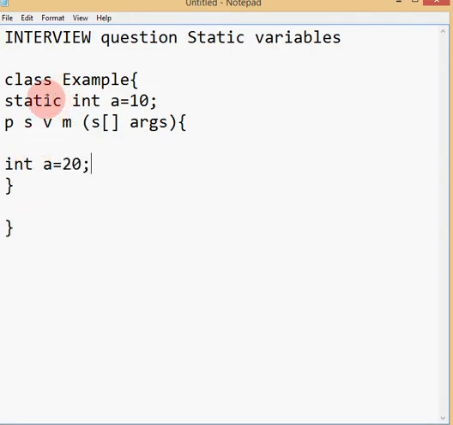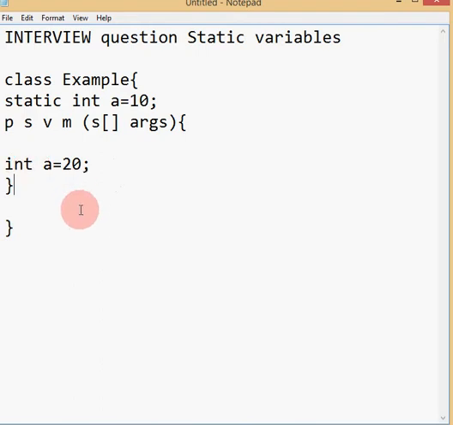This undergoes the variable shadowing concept, because the static variable name and the local variable name are the same. One is a class level variable and the other is a local variable. Since the variable name is the same, it undergoes variable shadowing. Then how can I differentiate the local variable and the class level variable?